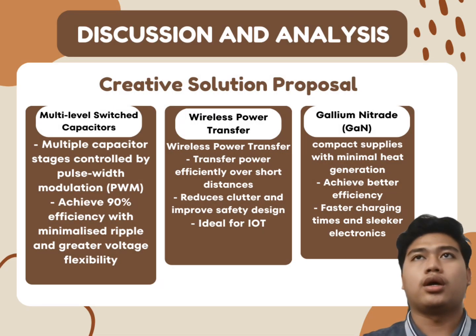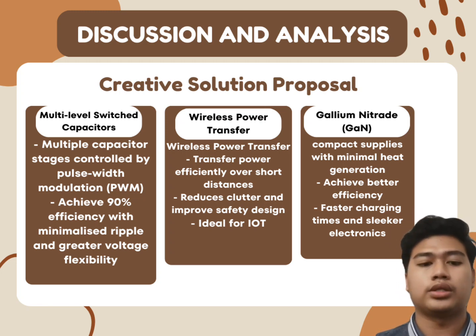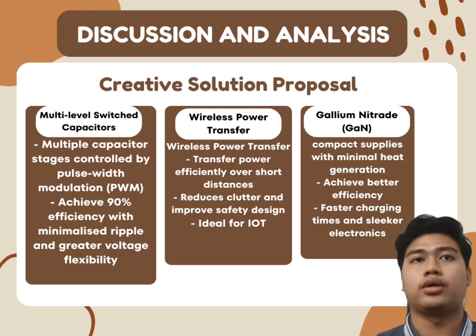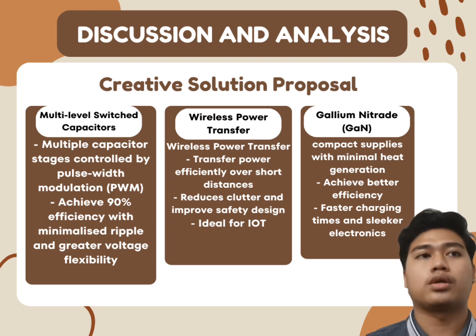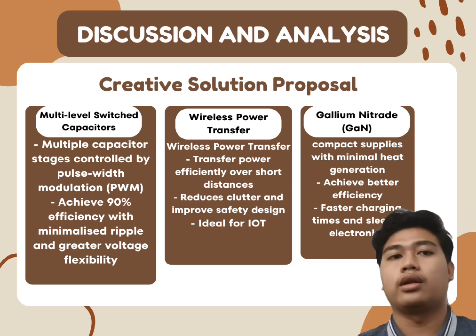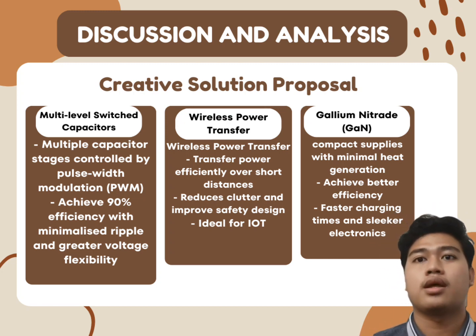So first of all, I will introduce our creative solution proposal. The first proposed solution is multi-level switch capacitors, which have multiple stages of capacitors to increase efficiency and flexibility to adapt to more diverse power supplies. Second is wireless power transfer, where we use fewer wires and transfer power directly over short distances, which will reduce clutter and increase the safety of our design. And lastly is gallium nitride, or GaN, which will reach power supply complexity with minimal heat dissipation and achieve better efficiency.